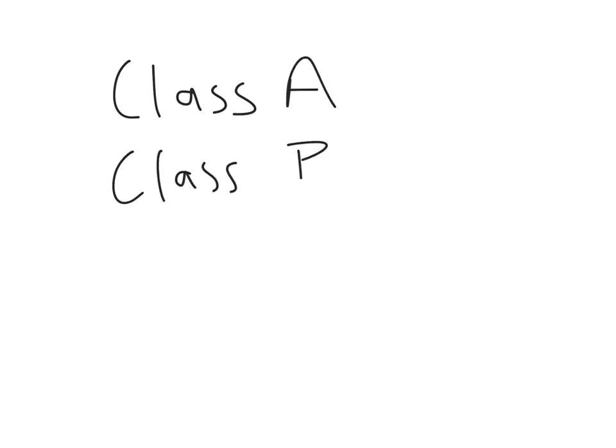So let's look at a couple of classes here, Class A and Class B. Now you don't have to know how to work out standard deviation, but let's say Class A has a standard deviation of 8, and their mean score was 25.